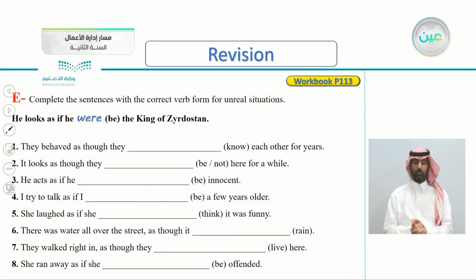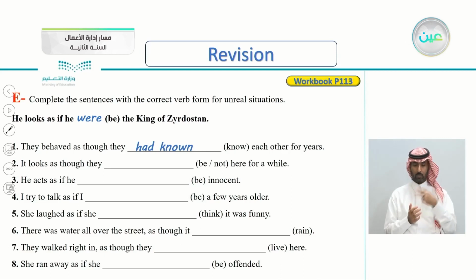Exercise E, complete the sentences with the correct verb from the unreal situations. He looks as if he were the king of Kurdistan. So the verb is be. That's why we chose were. Number 1, they behaved as though they know each other for years. So, what's the correct answer here? Yes, very good. They had known, because of the verb know. They behaved as though they had known each other for years. Do they know each other for years? No, but they act like it.